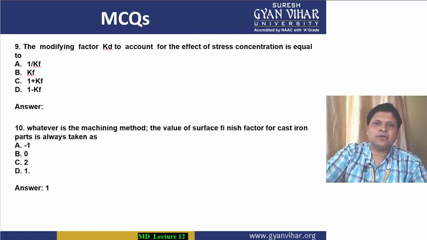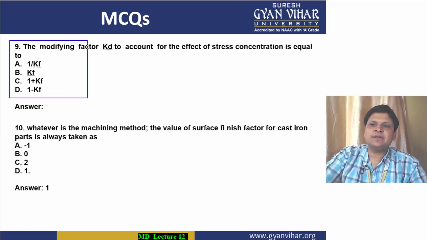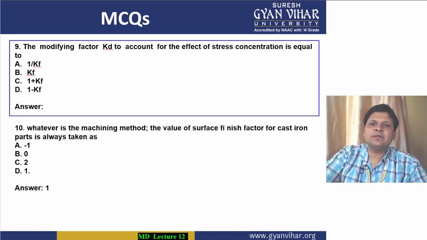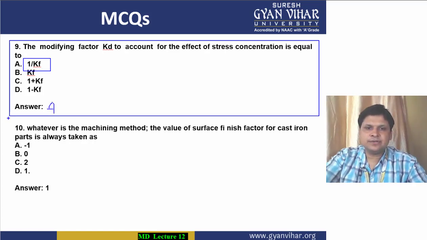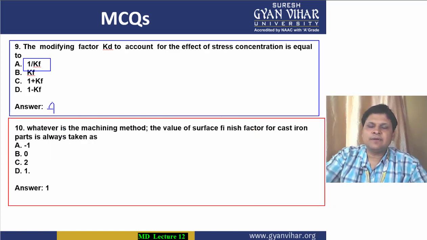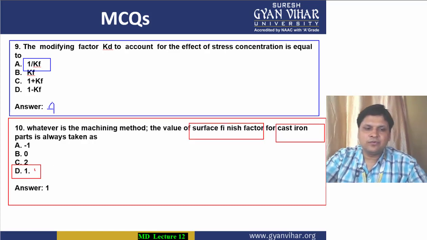Coming to multiple choice question number 9. What is the question saying to you? The modifying factor KD to account for the effect of stress concentration is equal to, so we all know when we calculate KD, it is calculated by 1 upon KF. So option A is your correct option. Coming to MCQ number 10, whatever the machining method, the value of the surface finish factor for a cast iron part is always taken as, so for cast iron always keep in mind that the surface finish factor Ka is always equal to 1.